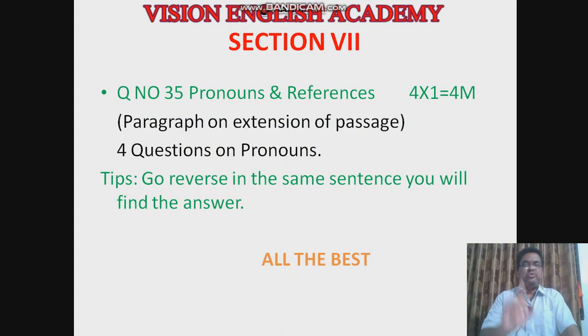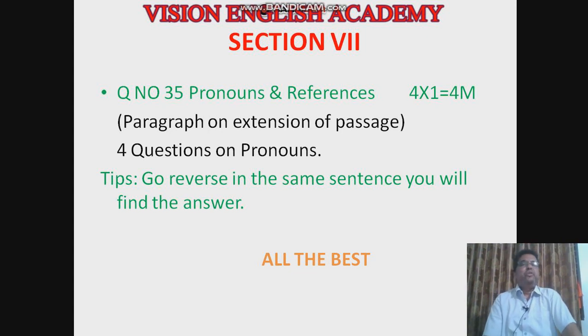Next, section 7. Sorry, this is the last section actually; the previous was section 6. In section 7, question number 35: pronouns and reference. They will give a small passage, which is an extension of the passage given for 10 marks in section 3 or 4.